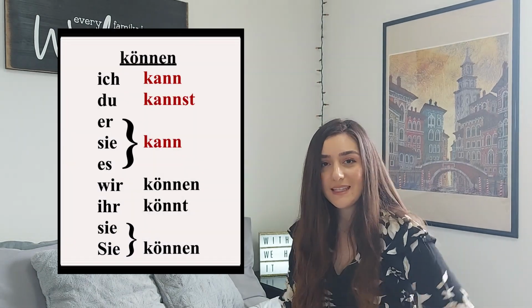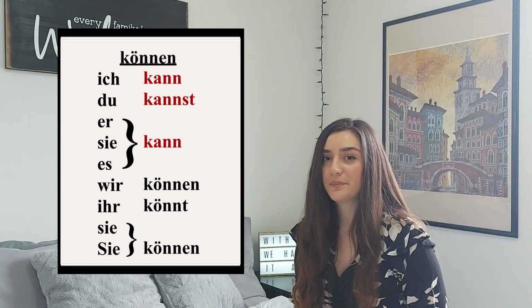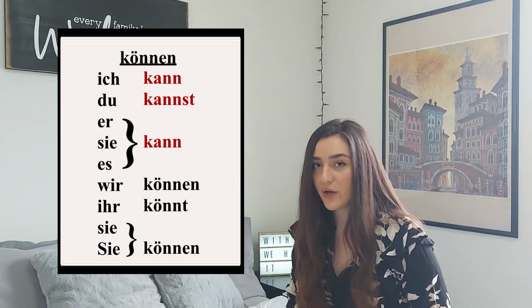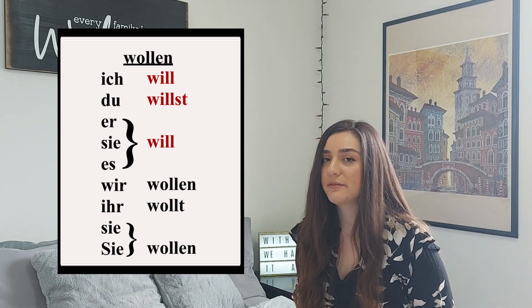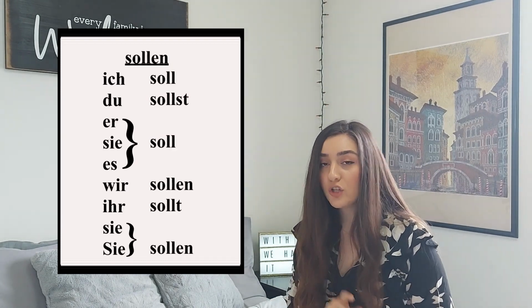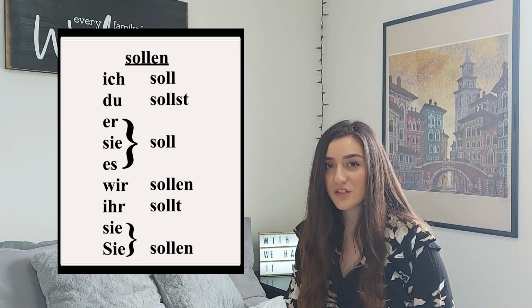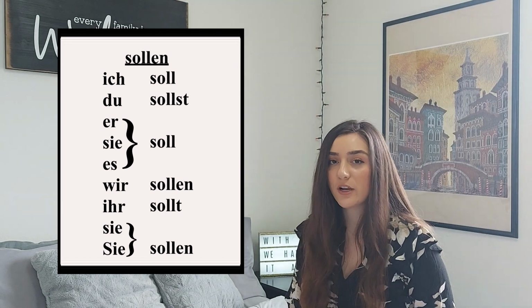Können. Ich kann, du kannst, sie es kann, wir können, ihr könnt, sie können. Wollen. Ich will, du willst, sie es will, wir wollen, ihr wollt, sie wollen. Sollen. Ich soll, du sollst, sie es soll, wir sollen, ihr sollt, sie sollen.